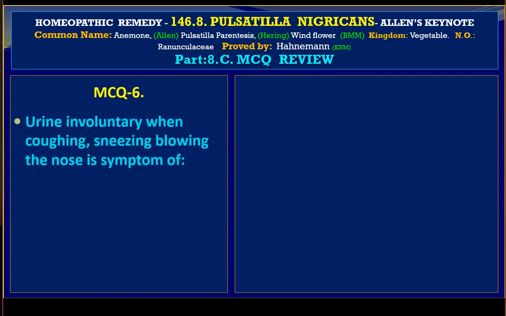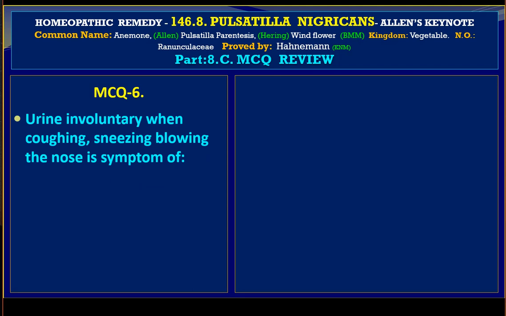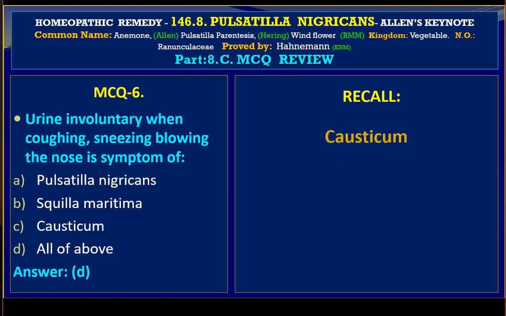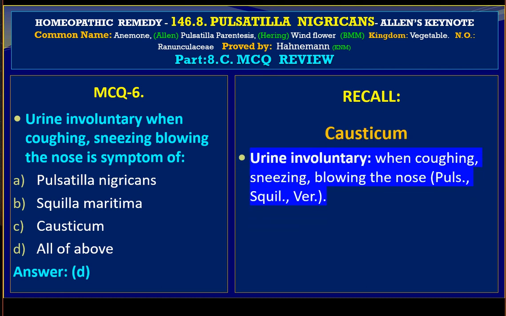MCQ 6. Urine involuntary when coughing, sneezing, blowing the nose is a symptom of variable A, Pulsatilla nigricans, variable B, Squilla maritima, variable C, Causticum, and D, all of the above. The answer is D. Recall, under Causticum, urine involuntary when coughing, sneezing, blowing the nose, and in brackets we find Pulsatilla, Squilla, and Verbascum.